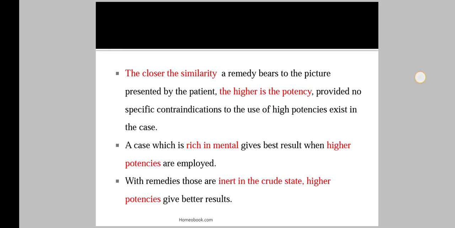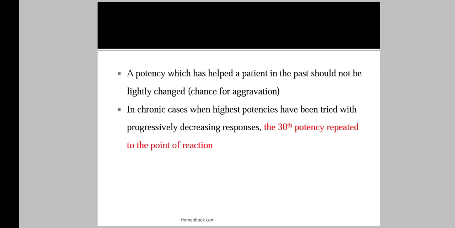For example, silica is inert in the crude state, and common salt, natrum mur, is inert in crude form, but when we use them in a dynamic state or higher potency, they act very nicely and create miracles. So they will be used in a higher potency.